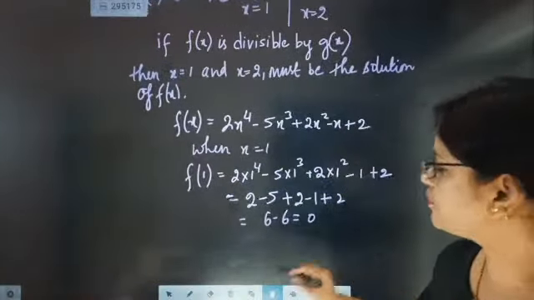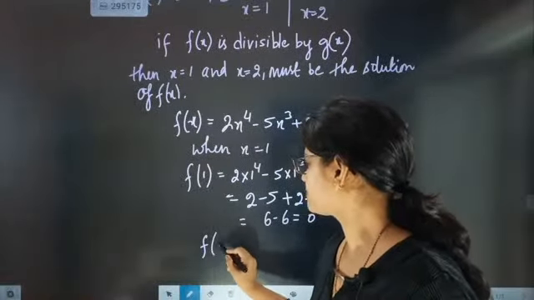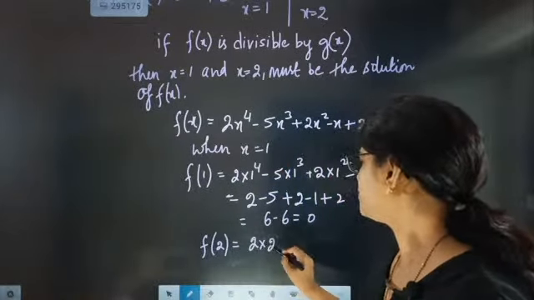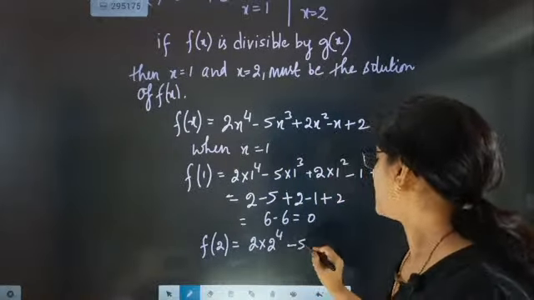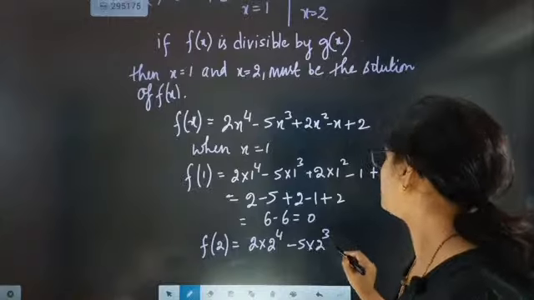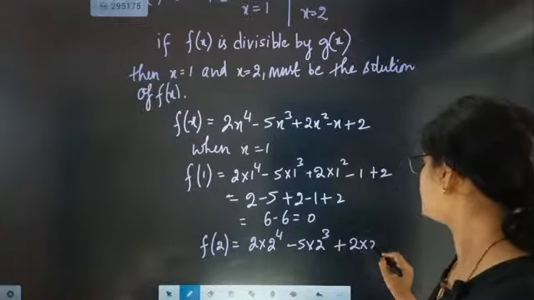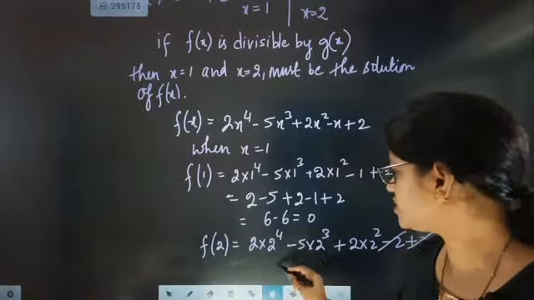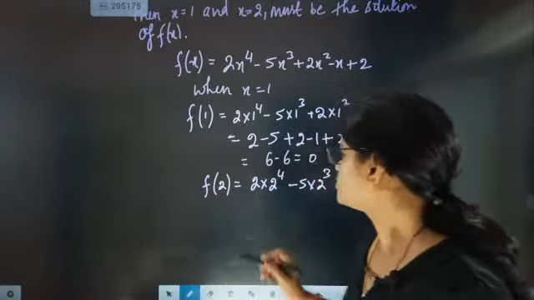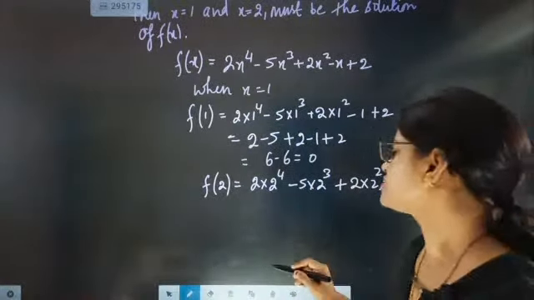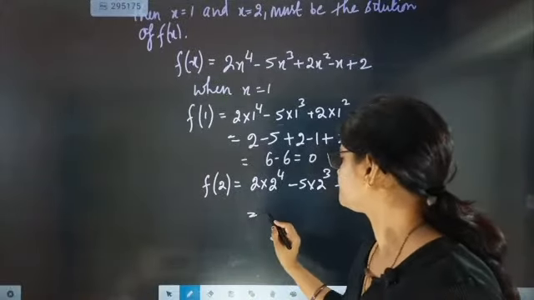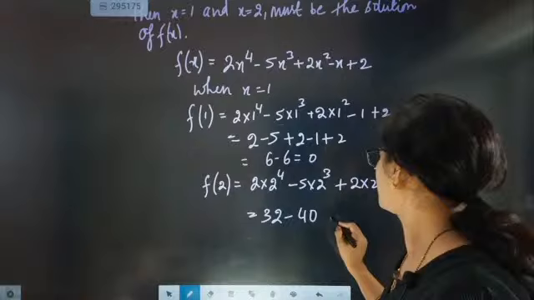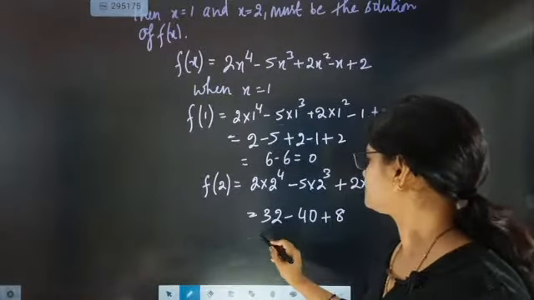Now f of 2, if we substitute: 2 into 2 to the power 4 minus 5 into 2 to the power 3 plus 2 into 2 squared minus 2 plus 2. So minus 2 plus 2 cancelled. 2 2s are 4, 4 2s are 8, 8 2s are 16, 16 2s are 32. 8 5s are 40 plus 8.